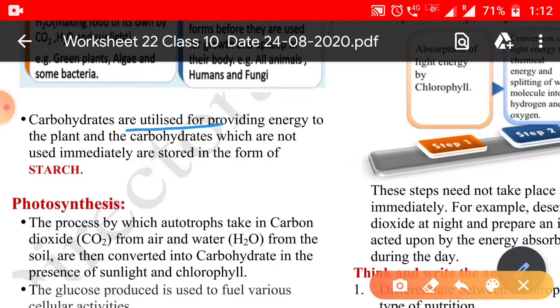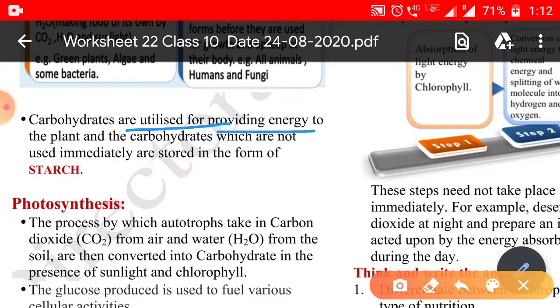Carbohydrates are utilized for providing energy. Fat is also utilized for energy, as well as for protection, to preserve heat and to make cushions for the body.